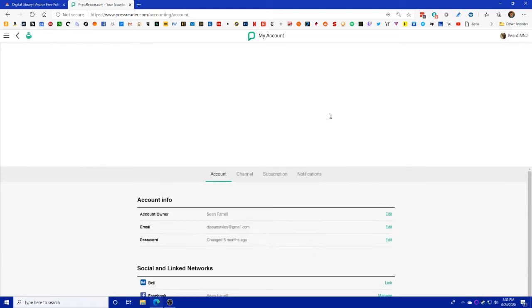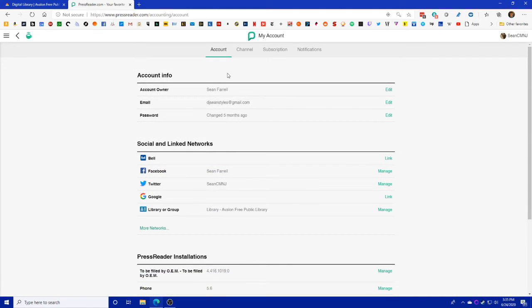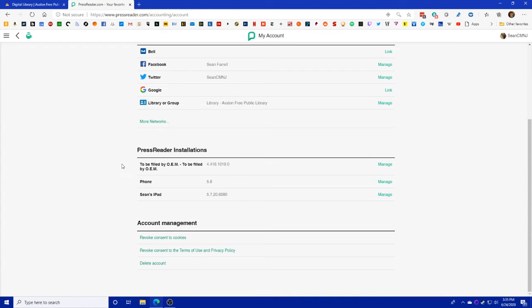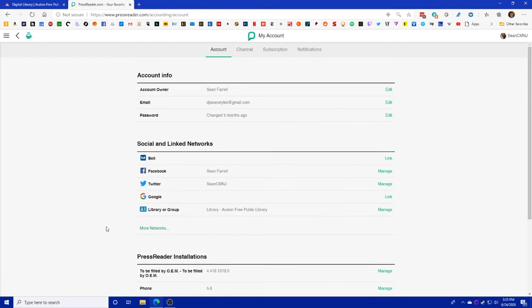And if you go to my account, this is where you can see who is signed in under this account, the email associated with it, any social networks you have linked up. You do not have to do that if you don't want to. But if you think you're going to share things, you might want to go ahead and do that. And you can delete your account from here if you want to as well. You can also revoke consent to cookies, but I would imagine doing that would affect how this operates, so you might not want to.